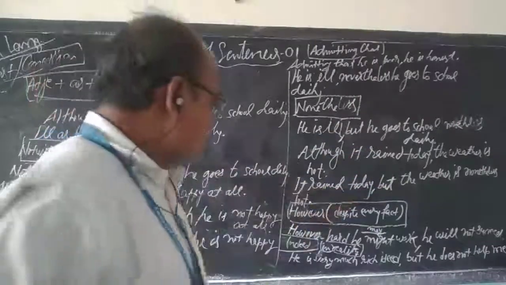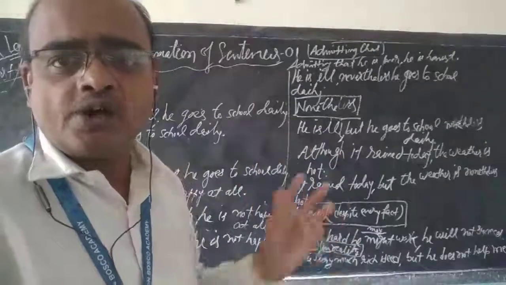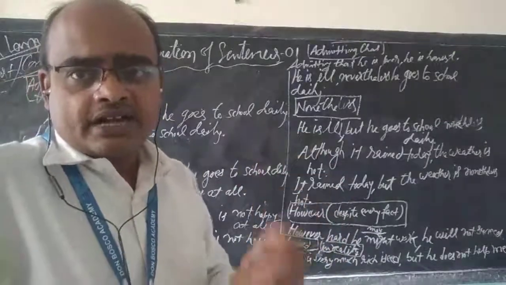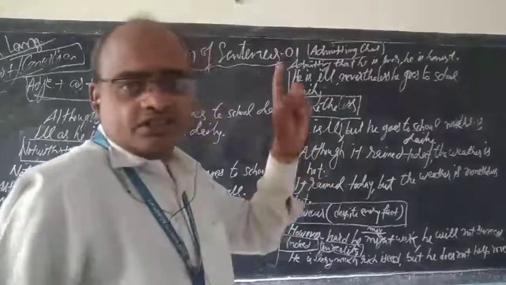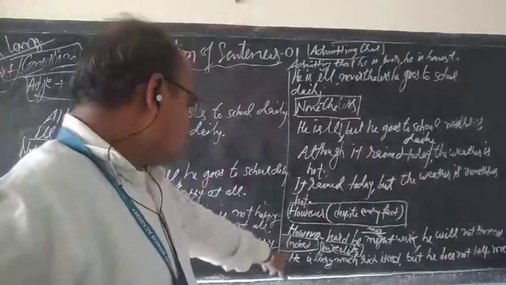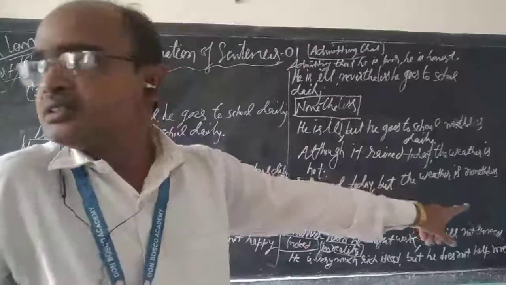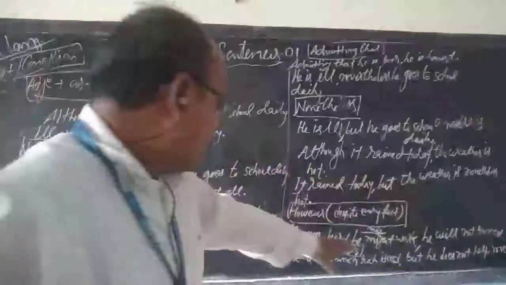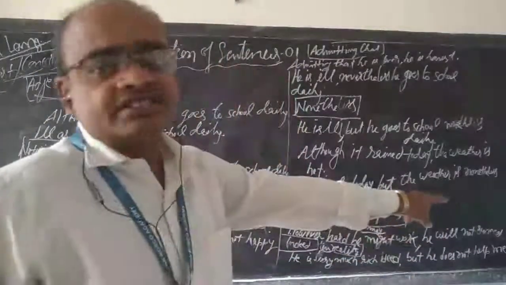There in the compound sentence however is replaced with but; there it was a conjunction, but here it is an adverb. Though he works hard, he will not succeed. So, however hard he may work, he will not succeed.